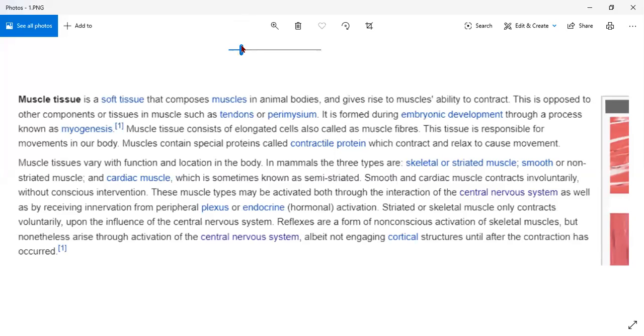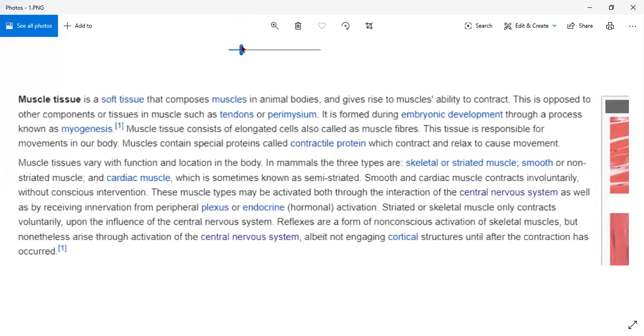On the screen, it is written muscle tissue is a soft tissue that helps in movement and composes muscles in animal bodies and gives rise to muscles' ability to contract. Means we are able to move our body parts. This is opposed to other components or tissue in muscles such as tendons or pericemium. Pericemium you will study in higher classes.